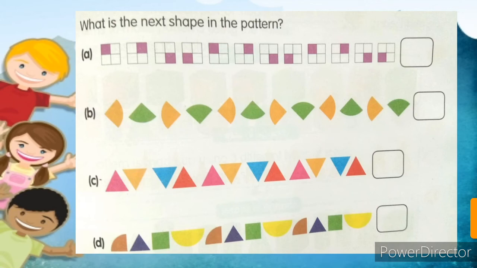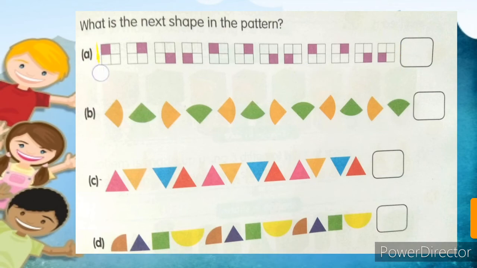Okay, so let's do one activity. Now what is the next shape in this pattern? You have to identify what will be the next pattern. Here 1, then 2, then 3, and then 4. So these all are in which direction? Can you say? All 4 are in clockwise. Again 1, 2, 3, 4 in clockwise.